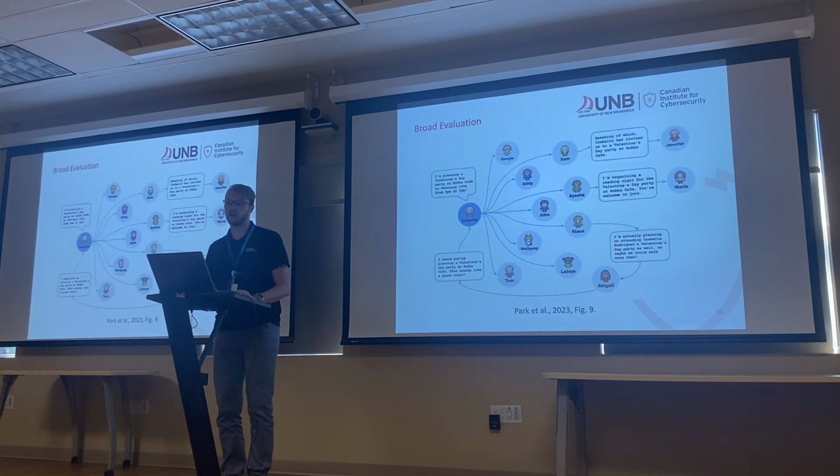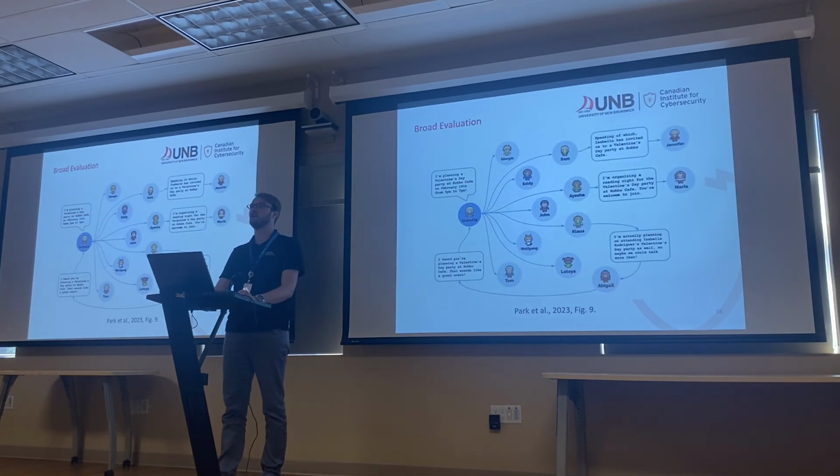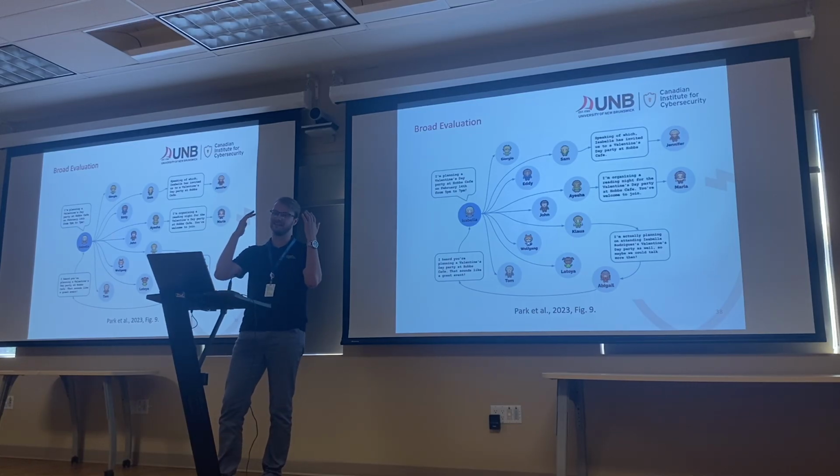And in terms of the broad evaluation, here we're looking at emergent social behavior. So in the experiment, the big experiment, I guess, it was run over 2 days. They basically select one of the agents. Their name is Isabella, and they basically instruct Isabella through something called the internal voice of the agent. So it's kind of like the agent's own mind in their mind, and they say, hey, you're gonna plan a Valentine's Day party, right? Because maybe we want to see what happens.